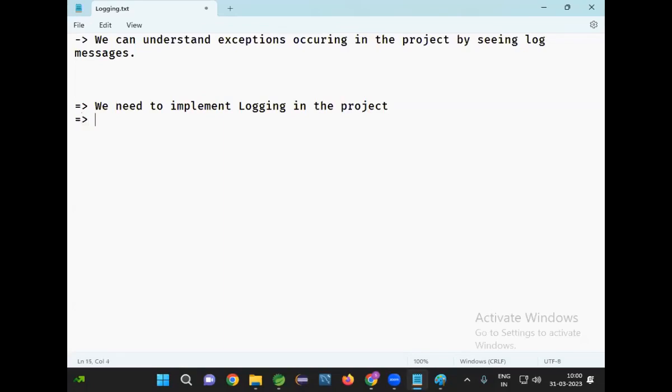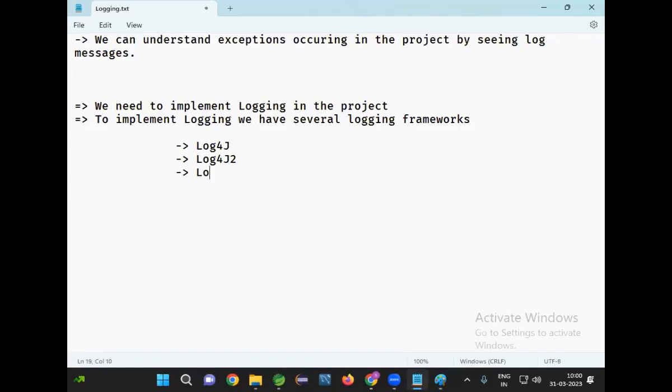To implement logging, we have several logging frameworks, right? What are the frameworks available? We have log4j and log4j2, okay? And we have logback and we have logstash. Like this, there are several frameworks available to implement logging in the project.